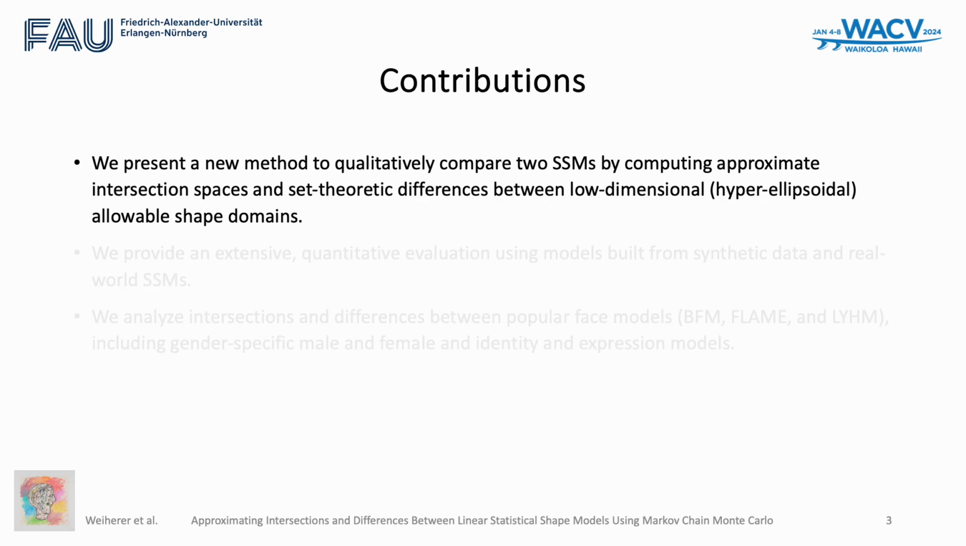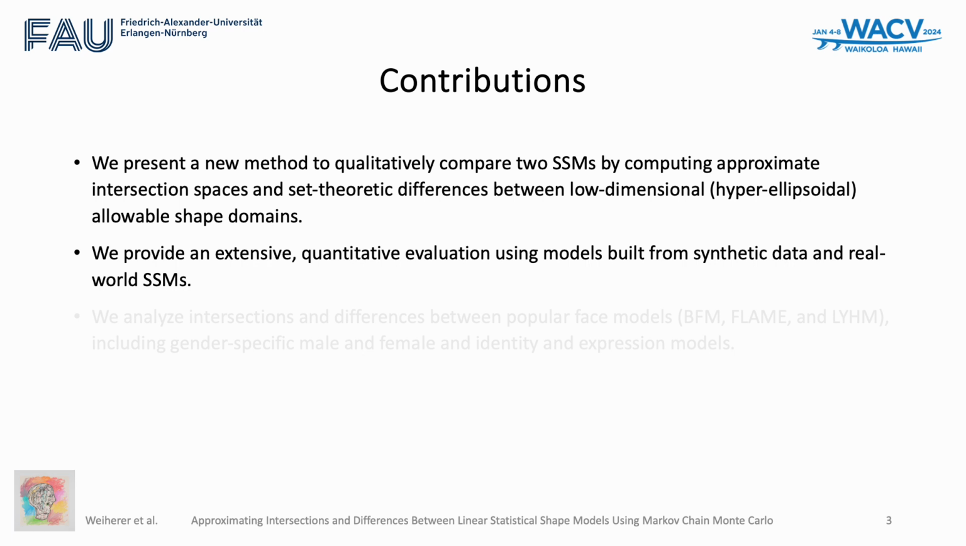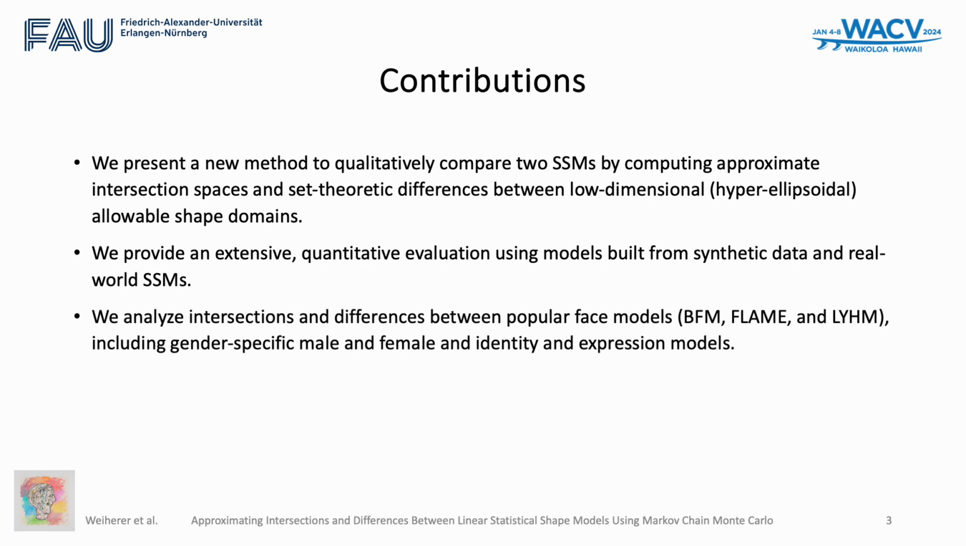In summary, the key contributions of our paper are: we present a new method that enables qualitative comparison of two SSMs by computing approximate intersection spaces and set-theoretic differences between their low-dimensional allowable shape domains. We provide an extensive quantitative evaluation based on synthetic and real-world data. And lastly, we analyze similarities and differences between face models, including the Basel Face Model, FLAME, and the Liverpool-York Head Model, in terms of gender-specific (male and female), identity, and expression shape variation.